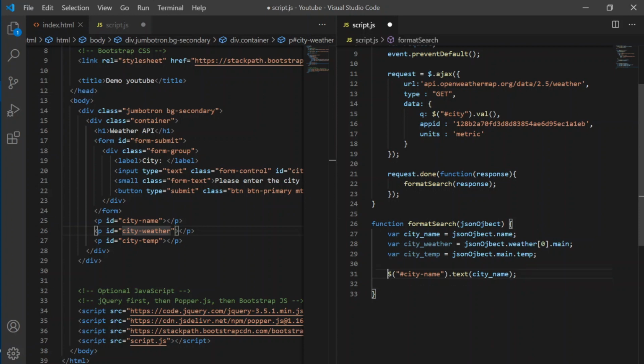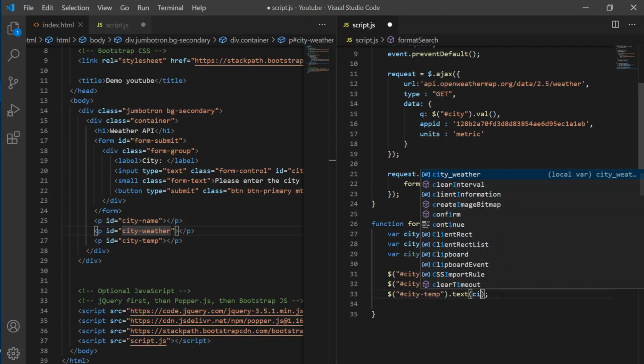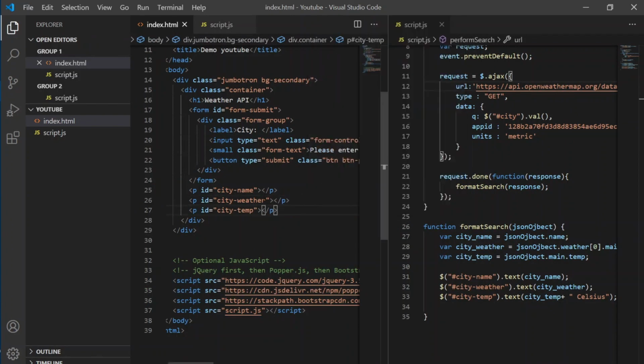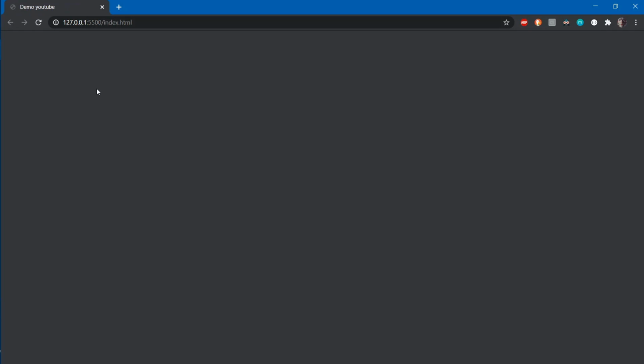After that, we are quickly going to copy this two more times, and here it will be city weather, and here it will be city temp, because this will be the city temperature, right? So this will be city temperature, and we'll also like to show C beside this, to denote that this is the temperature in centigrade, so we will plus, and we will write a string Celsius and hit save. Okay, so now we are gonna open this with the live server, and we're gonna test.